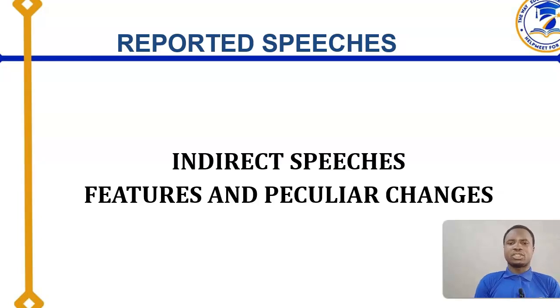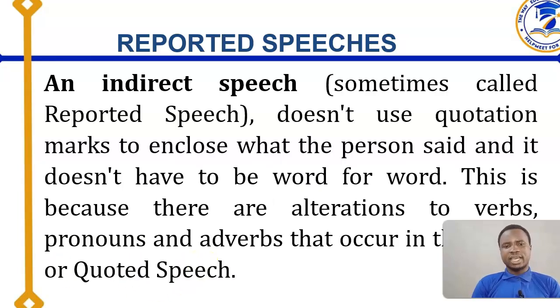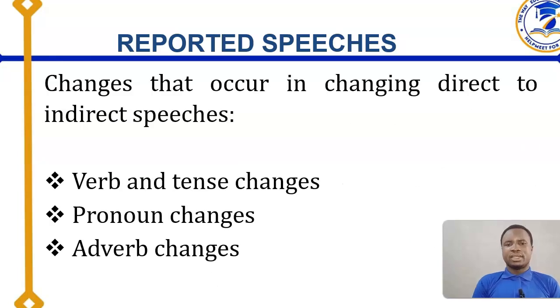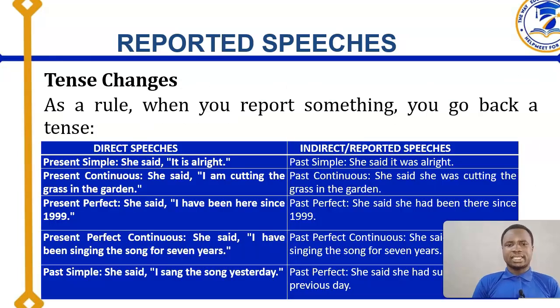In this class, we want to focus more on those features and the peculiar changes that take place when changing direct to indirect speeches. You remember that we said that indirect speeches are sometimes called reported speeches. They don't use quotation marks to enclose what someone has said earlier. The alterations that occur from direct to indirect happen to the verbs, the pronouns, and the adverbs in the sentence. Let's continue with that in this class.